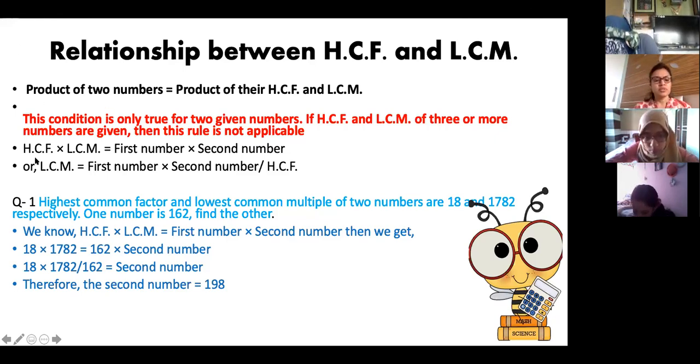Okay. So all of you have written this formula, HCF into LCM, and this is only true for two numbers. If it is three numbers, then you cannot use this formula. So this is true only for two numbers. Written?